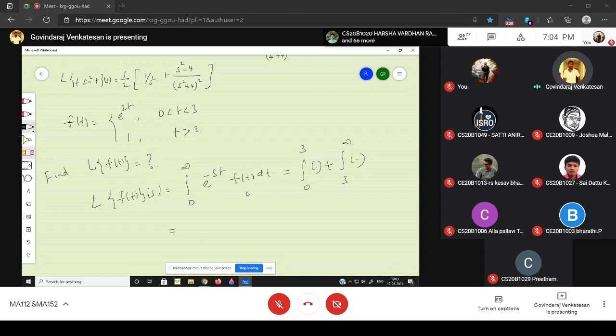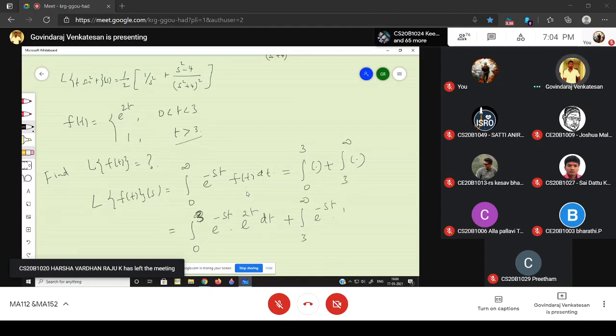Within the interval 3 to infinity, that means t greater than 3, f of t is defined as 1. So therefore, integral 0 to 3 of e power minus st into e power 2t dt, plus integral 3 to infinity of e power minus st into 1 into dt.